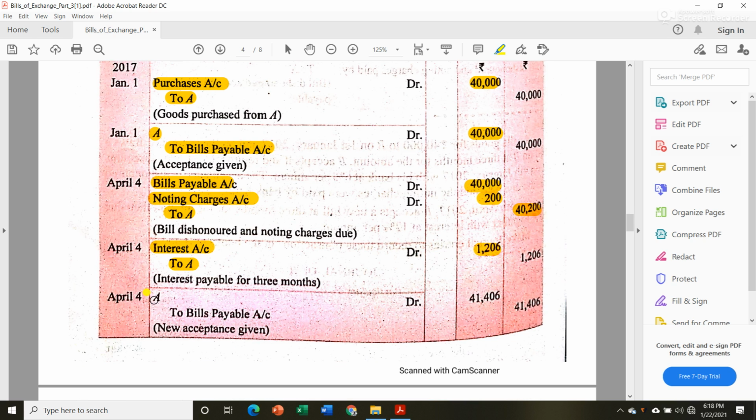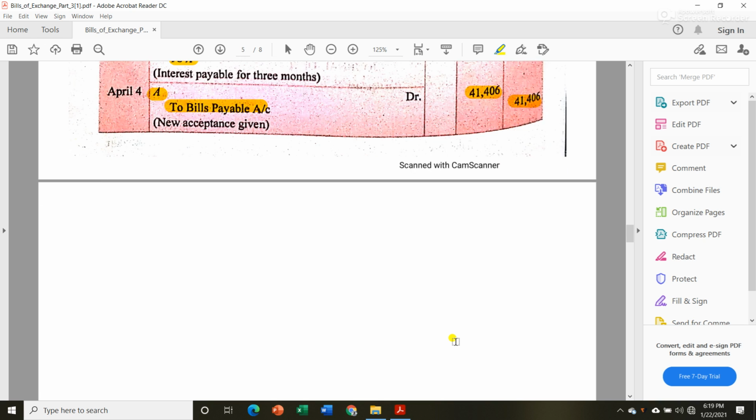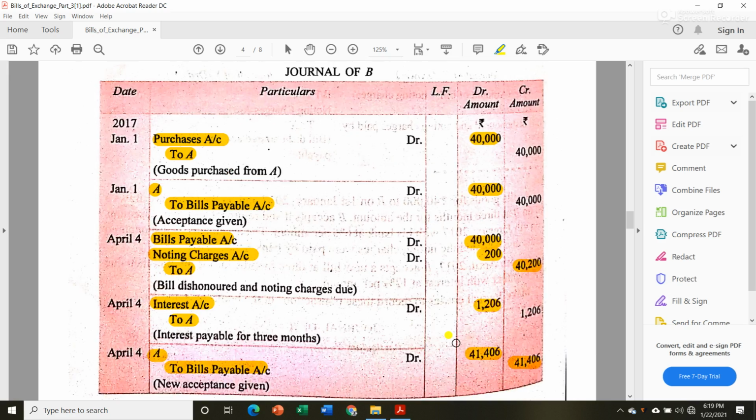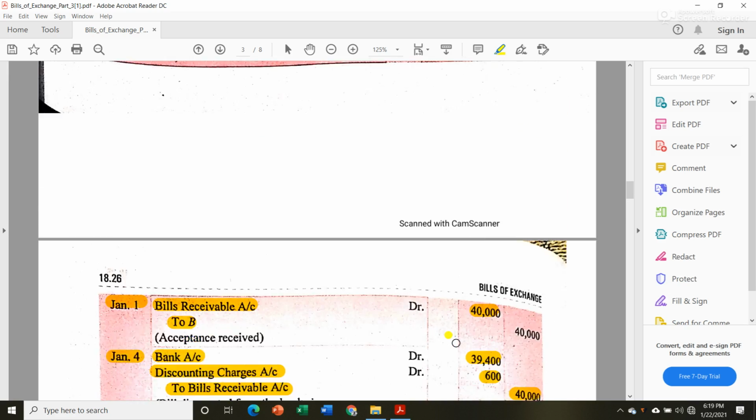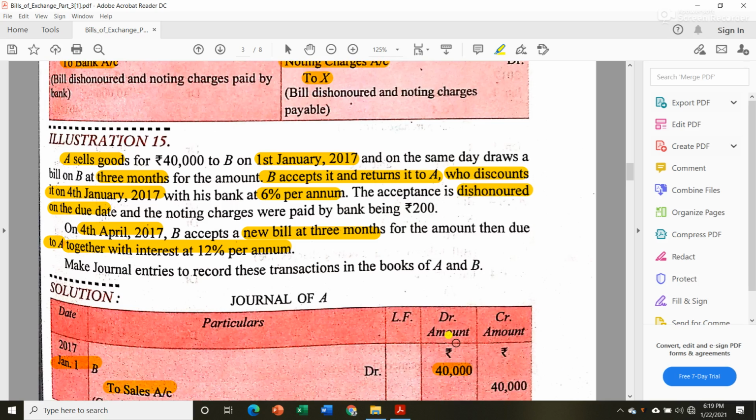Then at last he sent acceptance to Mr. A after accepting that new bill, and that new bill's value was 41,406. So the journal entry will be A account debit to bills payable rupees 41,406. So this is a little bit confusing, means in this question you saw that first the bill got dishonored through bank, then a new bill was drawn.